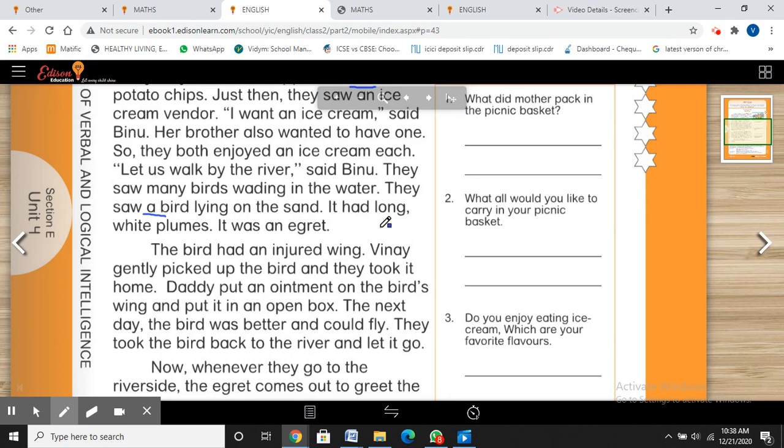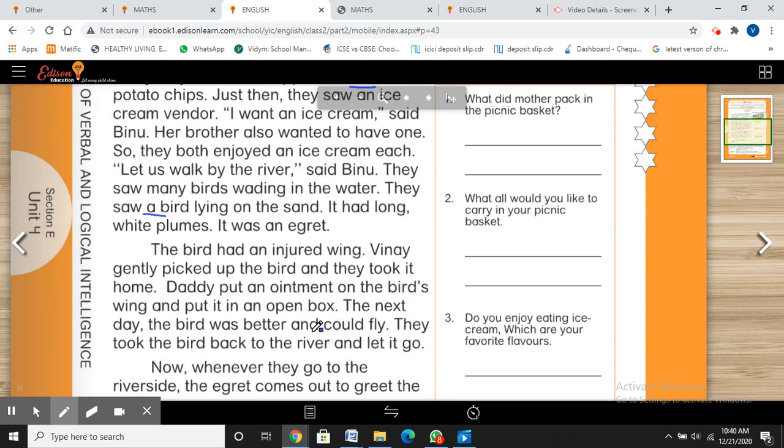It had long white plumes. It was an egret. The bird had an injured wing. Vinay gently picked up the bird and they took it home. Daddy put an ointment on the bird's wing, put it in an open box.